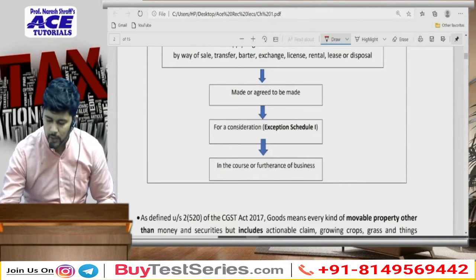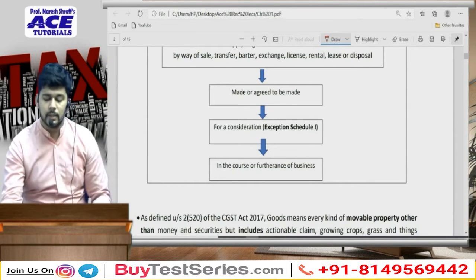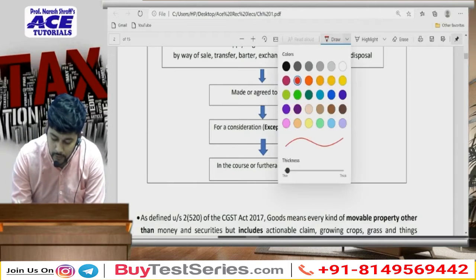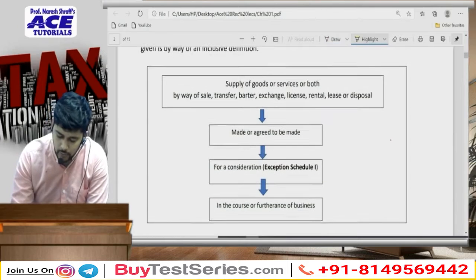So this is the point that we are trying to understand, that for a transaction to be taxable or for a transaction to be called a supply, there are certain things which are important to be understood. So what are those things?